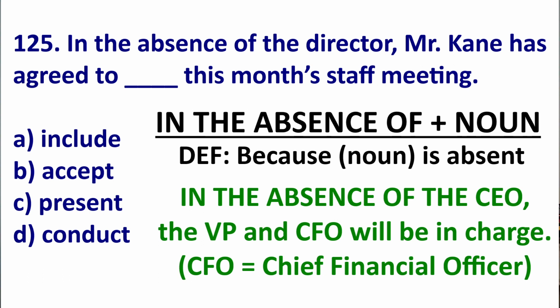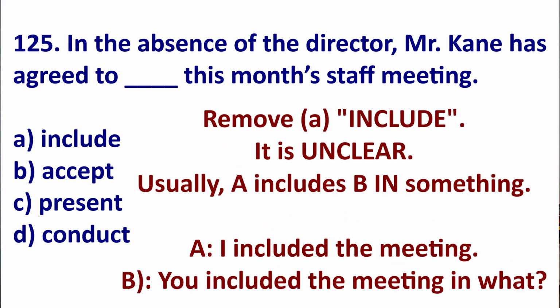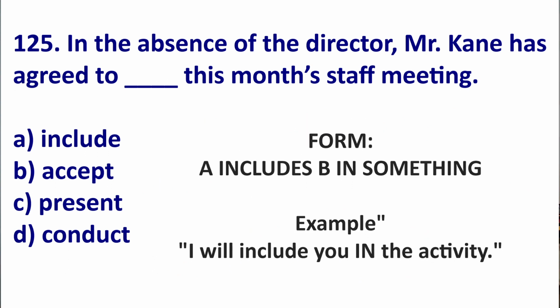So let's get this answer. The main idea is the director is not here. So Mr. Kane will blank the meeting. All of these words are grammatically correct, so we need to pick the best option. First, remove A, include. If I say I will include the meeting, this is unclear. You will include it in what? When we use include, we often include something in a bigger thing. For example, I will include you in the activity, so you can join.